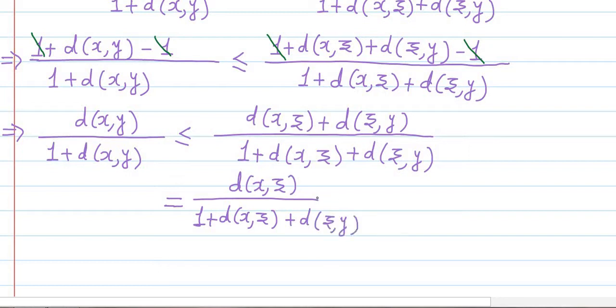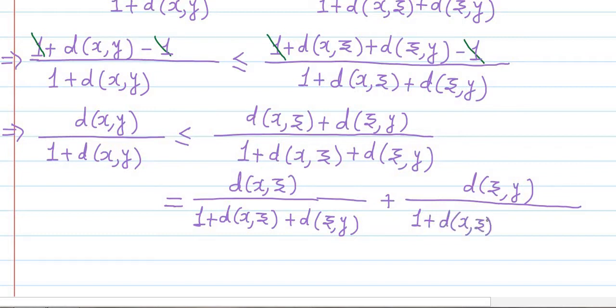This is our first term on the right hand side. Then the second term on the right hand side is d(z,y) divided by 1 plus d(x,z) plus d(z,y).